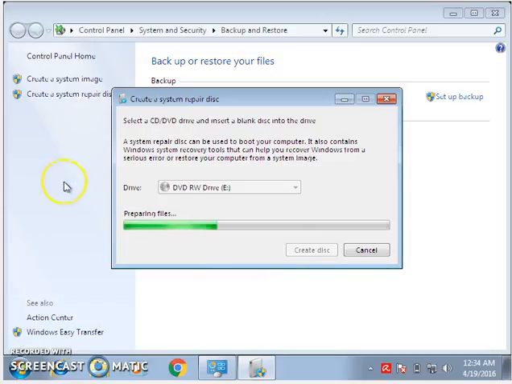Create system repair disk helps you when you have a problem in your system. If your system doesn't work, you can use this to reuse it or fix it.